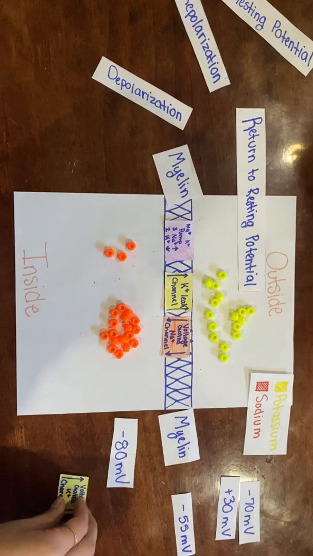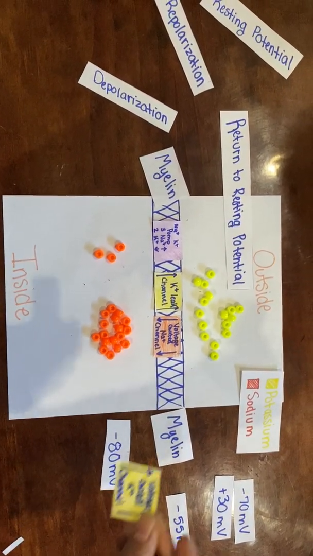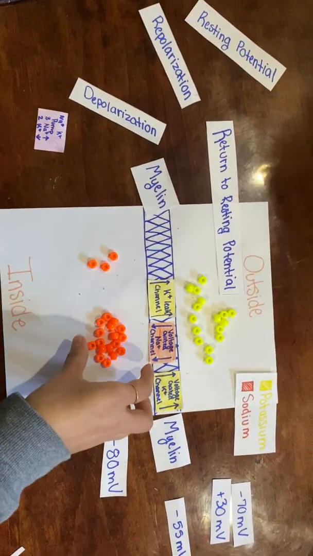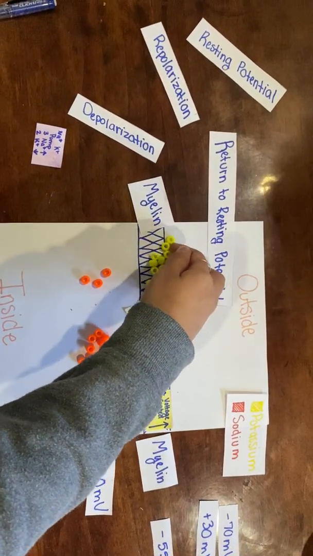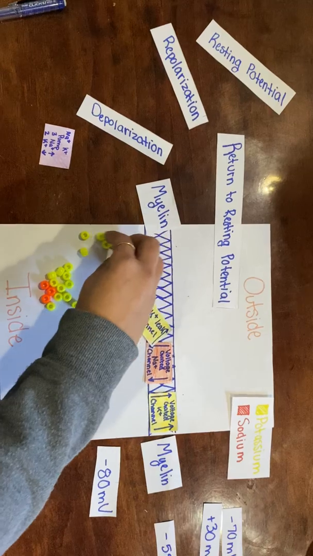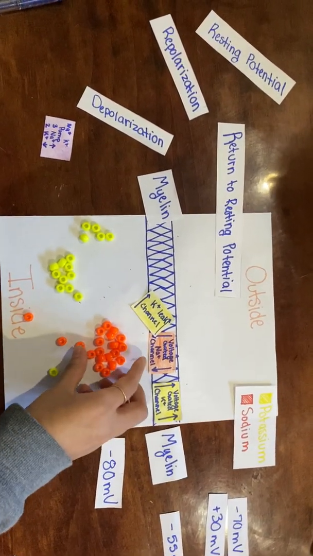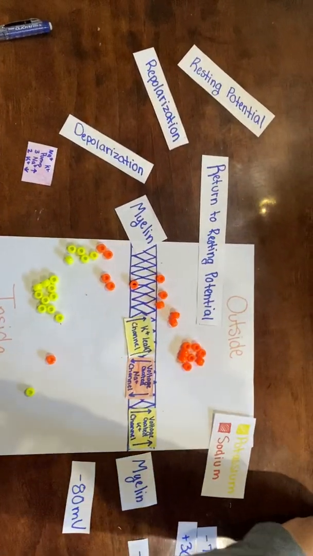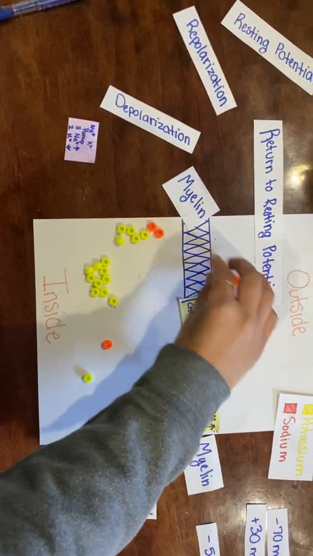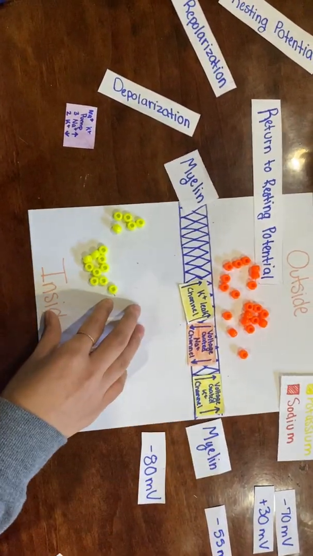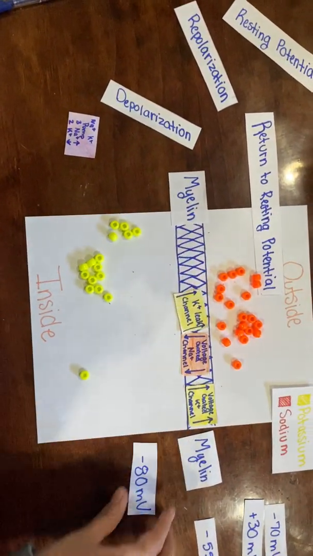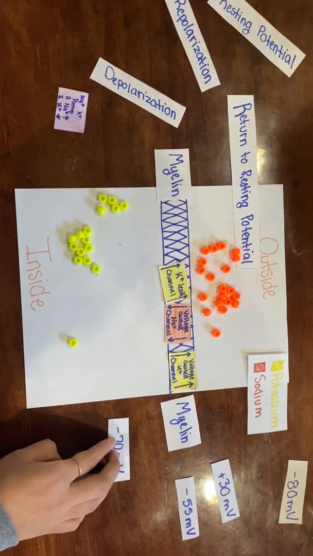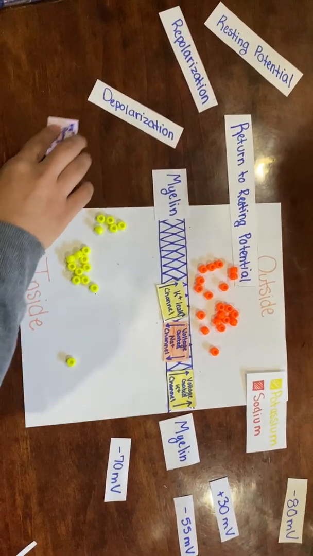At this point, the potassium channel, which let all the potassium outside of the cell, closes, and the sodium-potassium pump reopens to get the sodium outside and the potassium back in. All the potassium is let in, and all the sodium is let out. This happens really quickly so that it returns to resting potential. It is no longer negative 80 millivolts. It is now at negative 70 millivolts, ready for another action potential to occur.